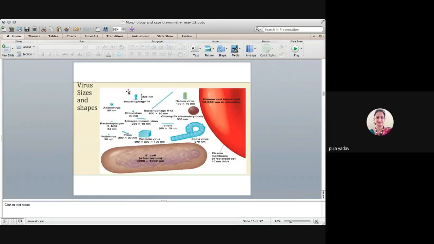So this is just to give you an idea. In the previous slide I discussed virus sizes and shapes. So this is E. coli. These are human red blood cells, and the reason for putting the bacteria is to give you an idea of how small the viruses are. You can see adenovirus is 19 nanometers, and I earlier showed you the smallest one is the poliovirus, 30 nanometers, more close in structure to a ribosome, okay? And then bacteriophage, Ebola virus is 970 nanometers, and Pandoravirus is 1000, okay?